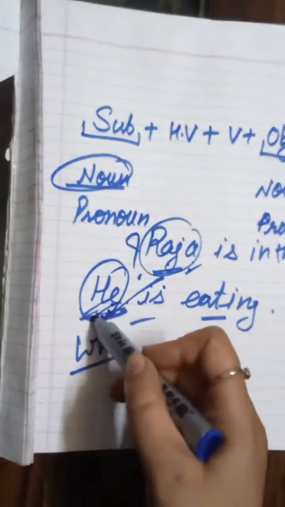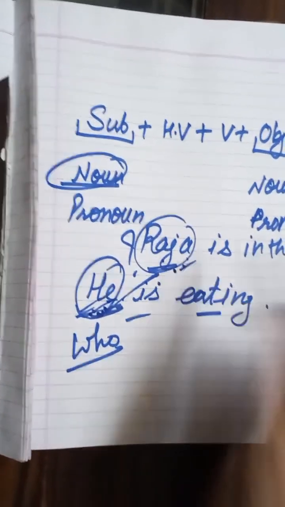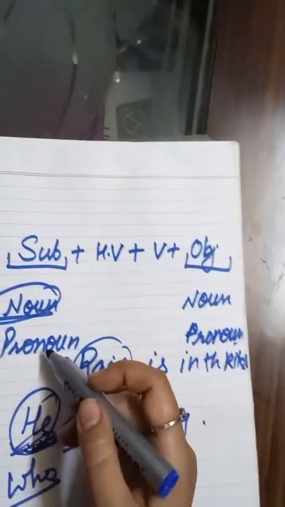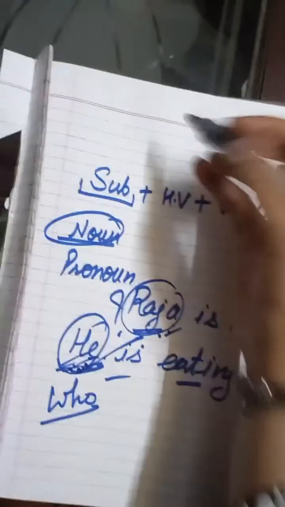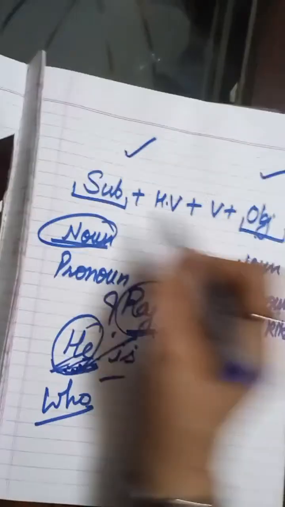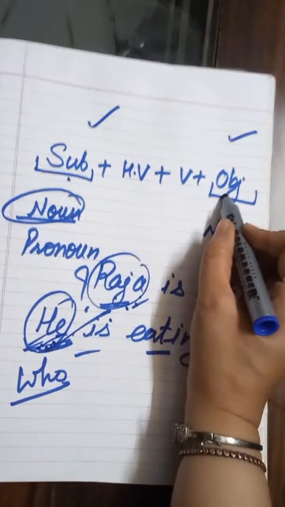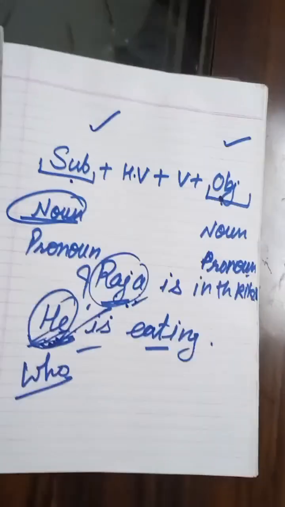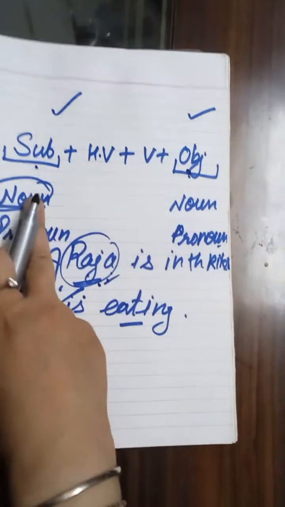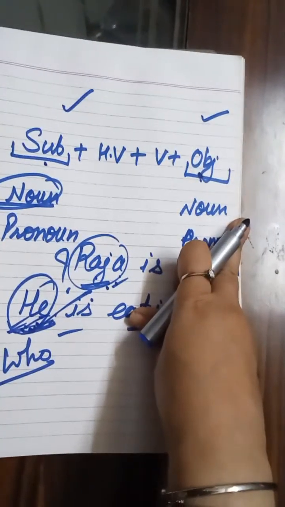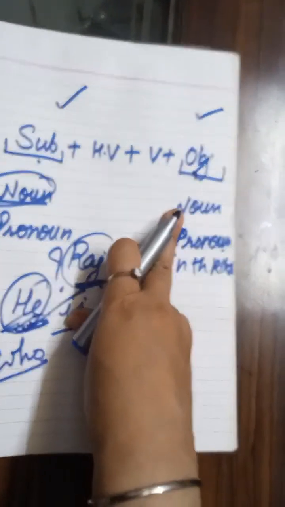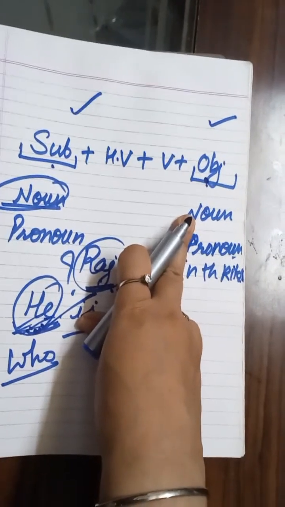Pronoun is a replacement of noun, as I told you. But you need to put focus only on the subject and object. These are the two positions where you have to use a pronoun. If a noun can stand only at these two positions, that means a pronoun can stand at these two positions only. At no other place can you use it.